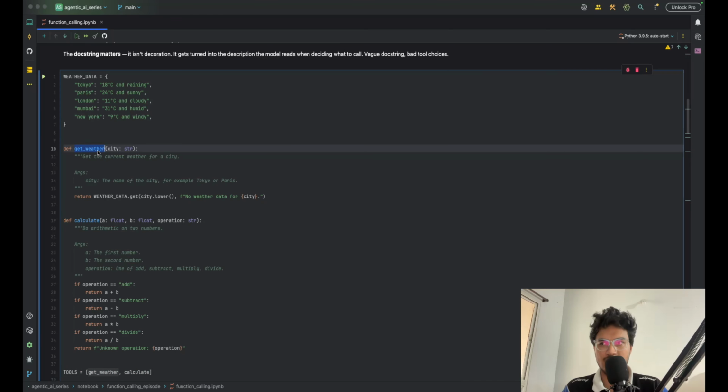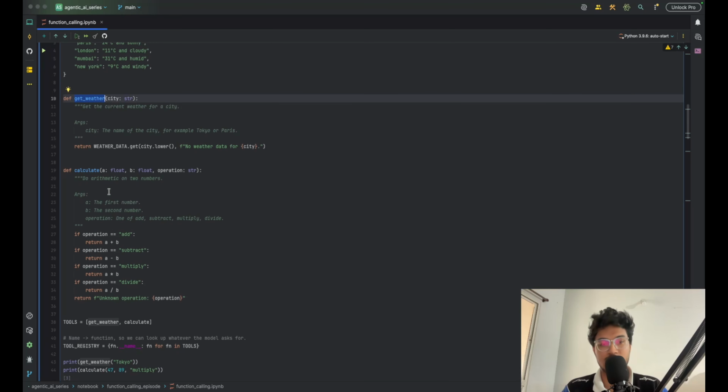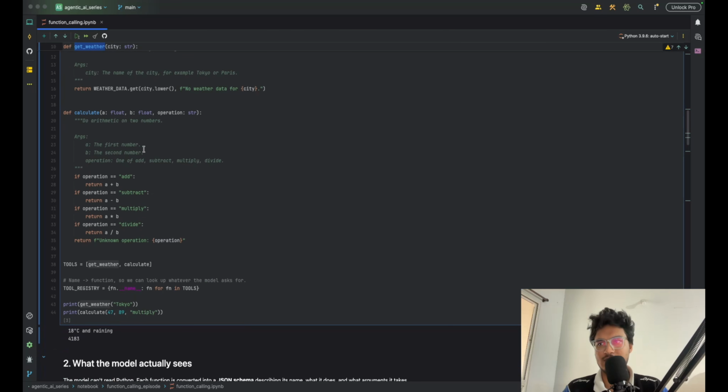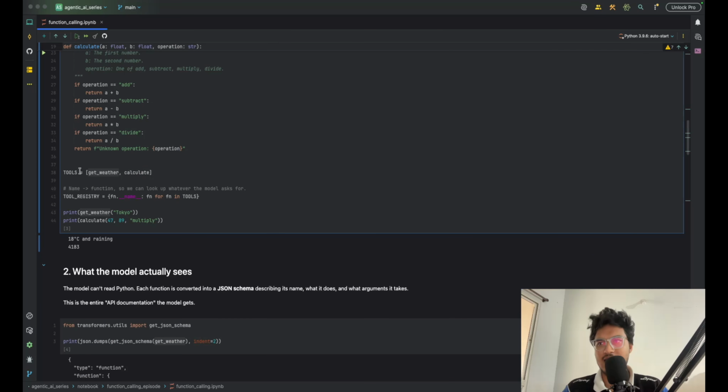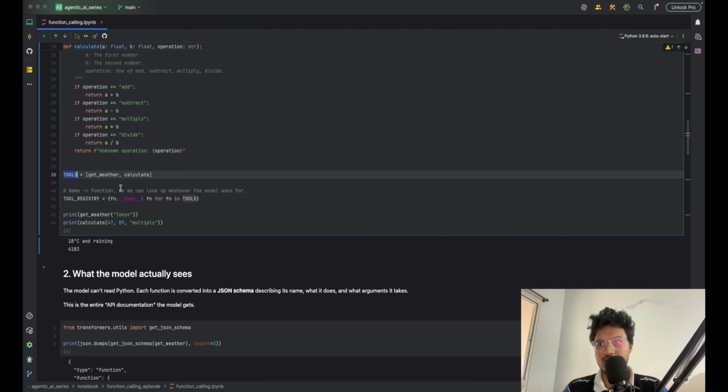Then I'm creating a function get_weather for a city. Based on the city, we will get the weather, the temperature, and whether it's raining, humid or windy. Then there is a simple function for doing arithmetic operations, like add and subtract. Because we have these two tools, we are registering them in our registry, just to mimic how it is actually done in AWS or something.